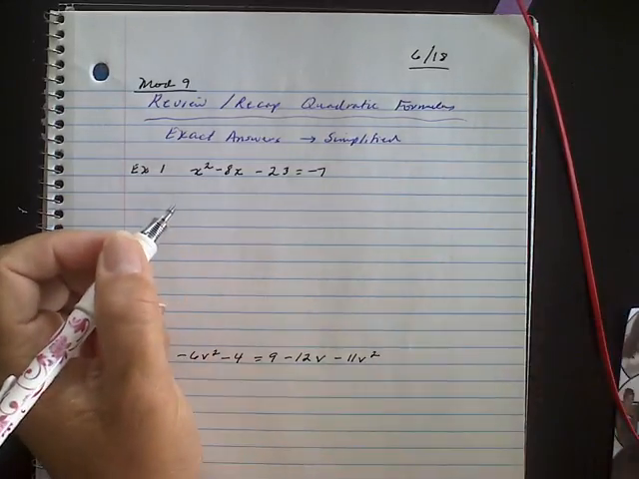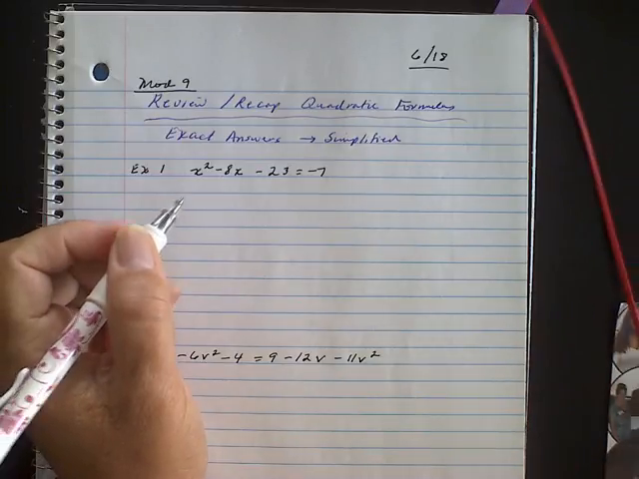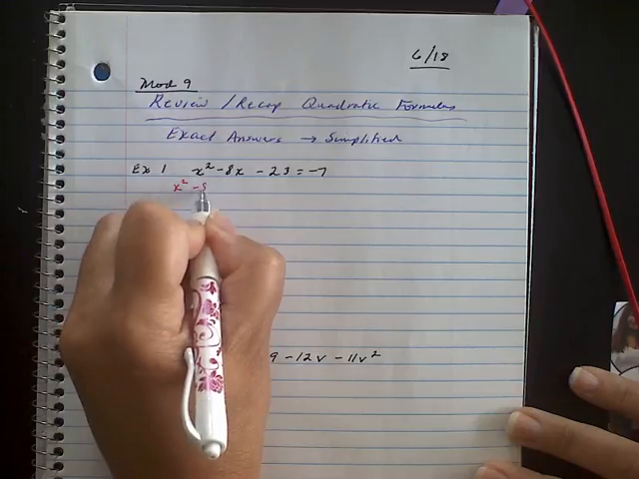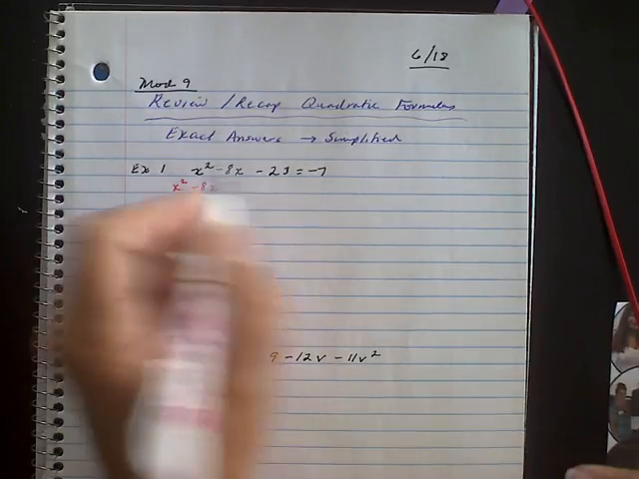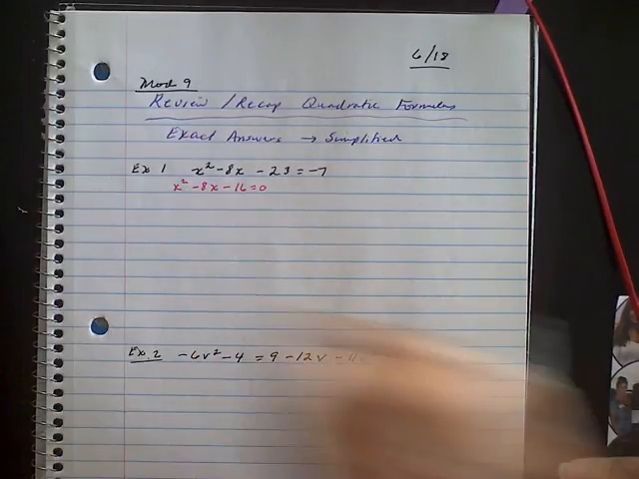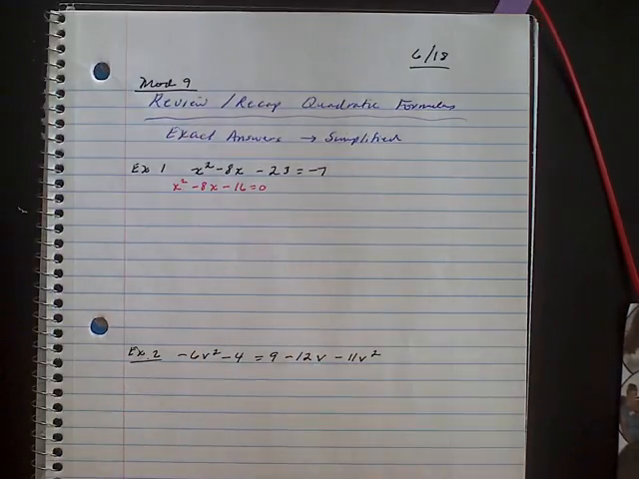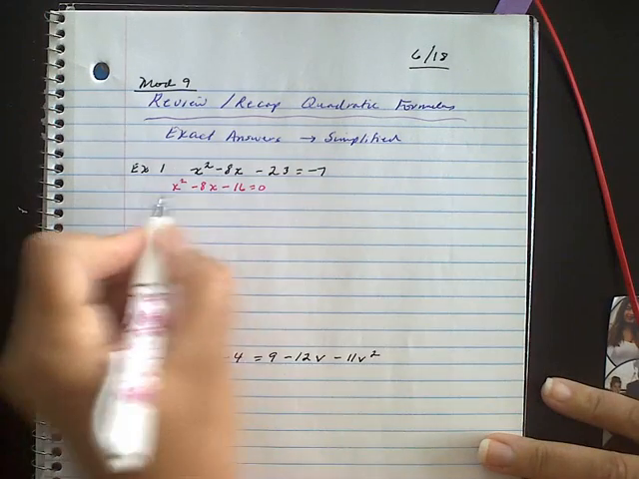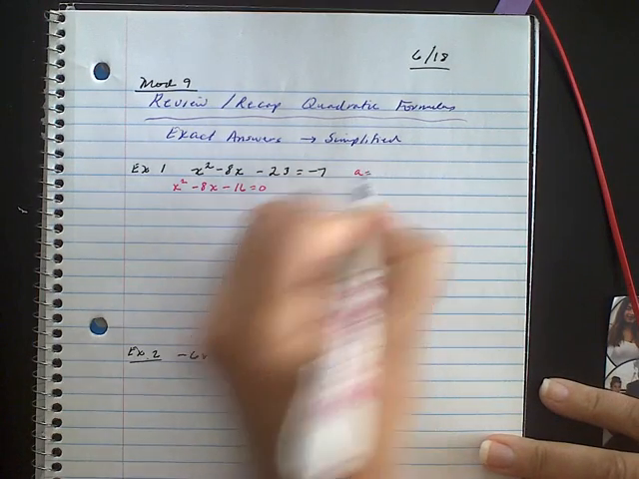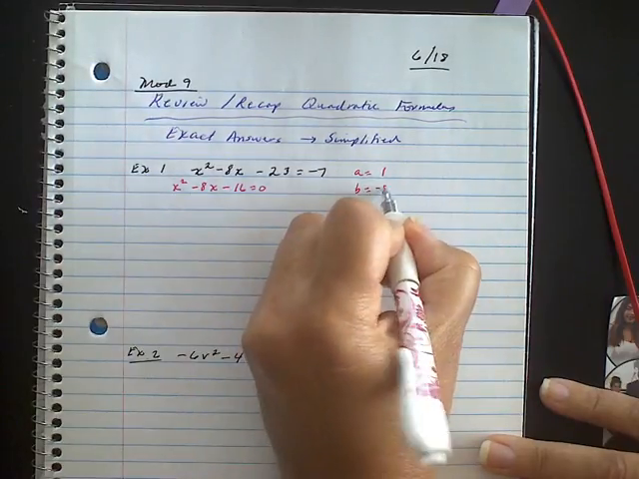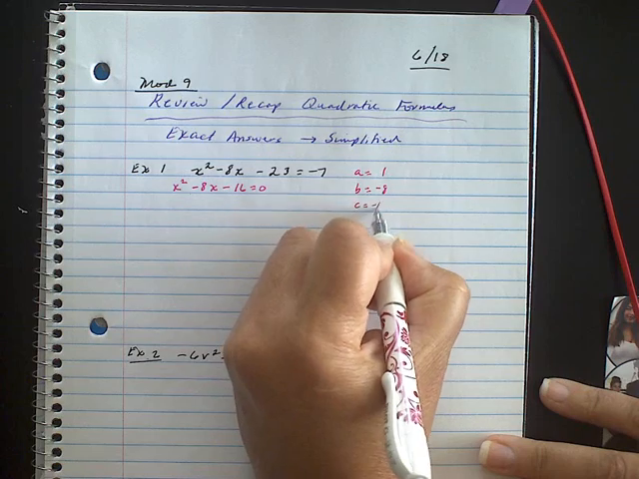When we put that in standard form, we're going to get x squared minus 8x, and when I add the 7 to both sides, I get a negative 16. Okay, and we're going to solve this by the quadratic formula. So my a is equal to 1, my b is equal to negative 8, and my c is equal to negative 16.